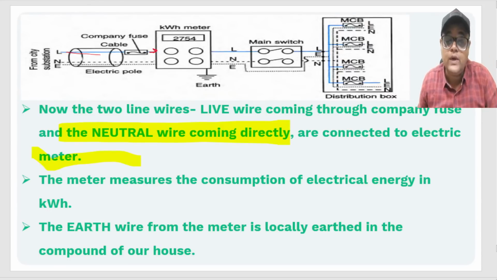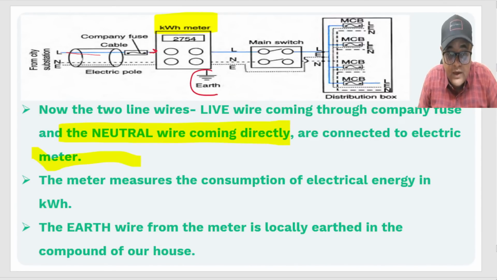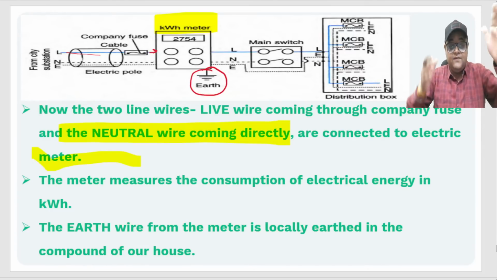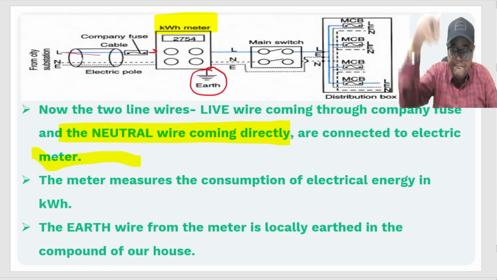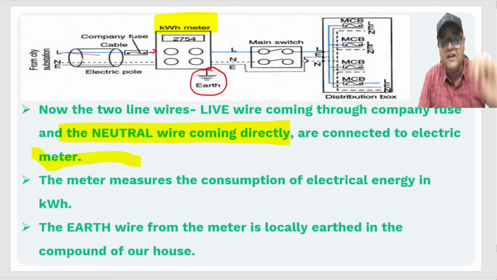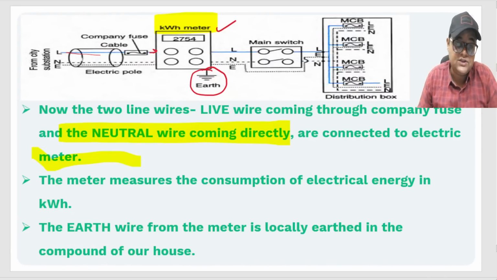We call it kWh meter. What is kWh? Kilowatt hour. It is the unit of energy, energy consumption. And wherever you have your meter, you can check it in your houses, you can check it in your flats. There is a proper earthing facility. Whenever the foundation is laid for any flat, any bungalow, any house, they have a proper provision for earthing, and that earthing is done exactly at the place where you have planned to put your kWh or energy meter, right? So this earthing is very, very, very important. And what does this kWh meter do? It measures the consumption of energy, right?